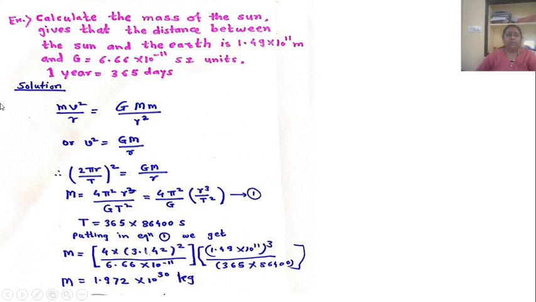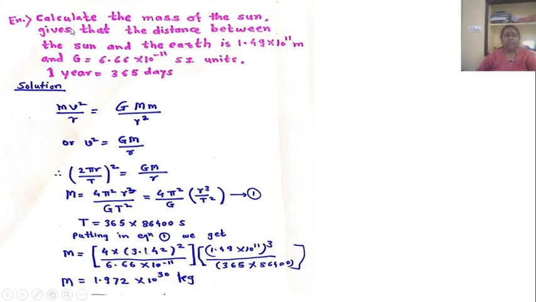Now, first example, that is calculate the mass of the sun. Given that the distance between the sun and the earth is 1.49 into 10 raised to 11 meter, and G equal to 6.66 into 10 raised to minus 11 in SI unit, and also here 1 year is equal to 365 days.